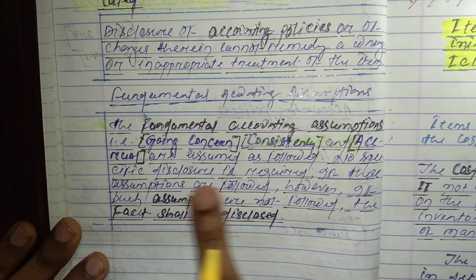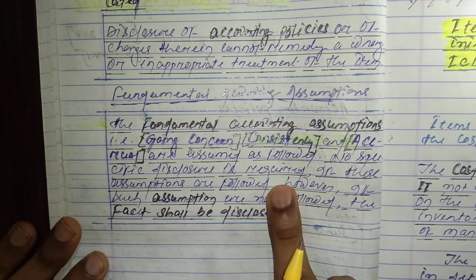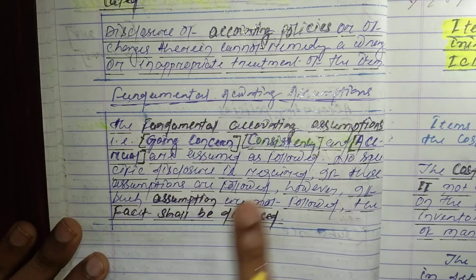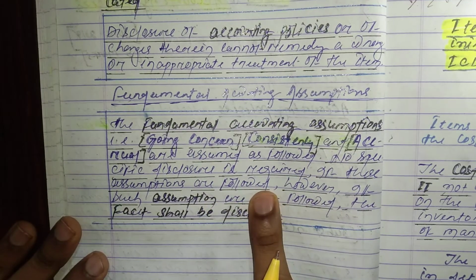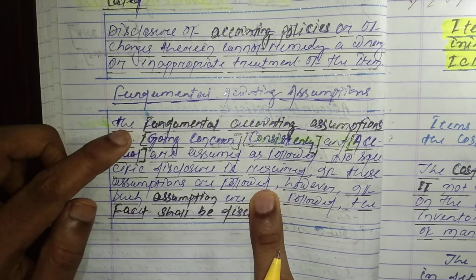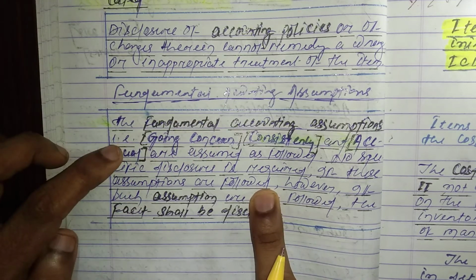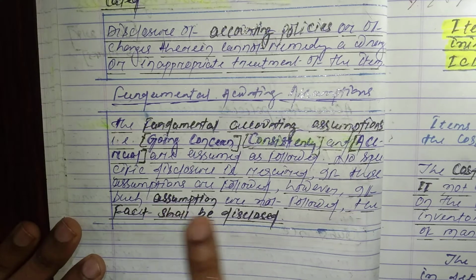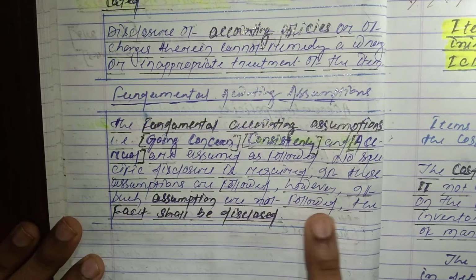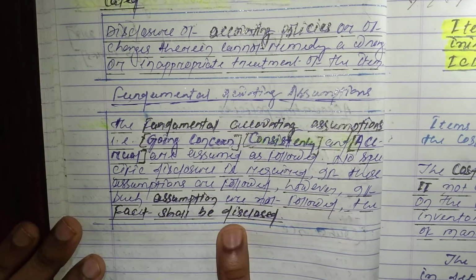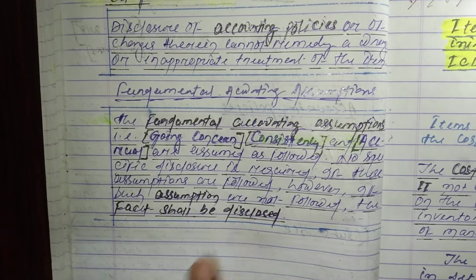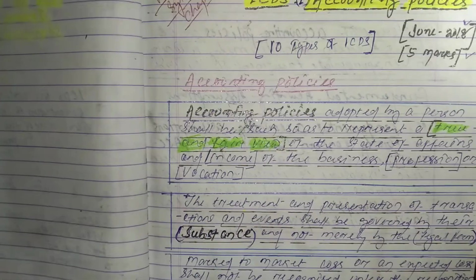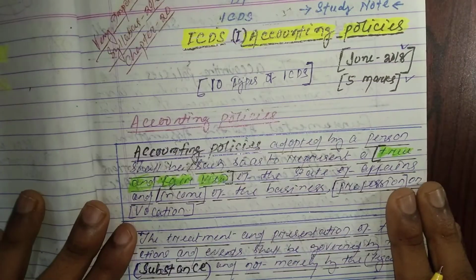कोई स्पेसिफिक डिस्क्लोजर रिक्वायरमेंट नहीं होगा इफ दीज assumptions आर फॉलोड. अगर ये गोइंग कंसर्न, कंसिस्टेंसी एंड एक्रुअल assumption फॉलो किया जाता है, अगर if such assumptions are not followed, in that case the fact shall be disclosed. Okay, so this is it all about accounting policies as per ICDS.